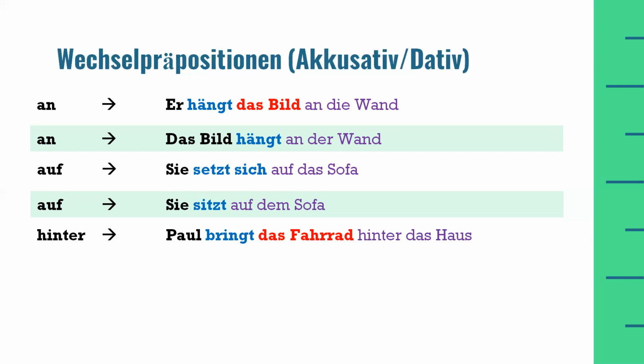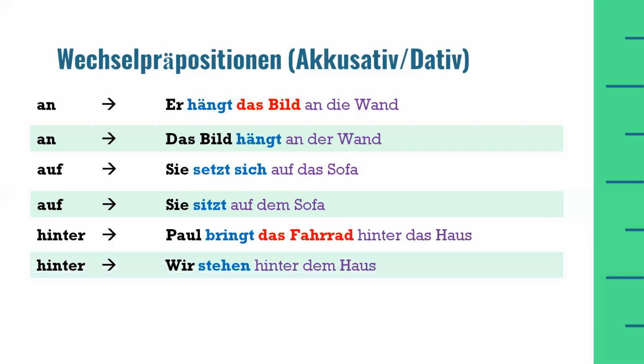Let's look at the example. Paul bringt das Fahrrad hinter das Haus. Paul brings the cycle behind the house. The second example is, wir stehen hinter dem Haus. We stand behind the house. Now the difference in both examples is very clear. In the first example, there is some movement. Therefore, due to this movement, the preposition hinter will act like accusative, and we will use the definite article for accusative case for a neuter noun, which is das.